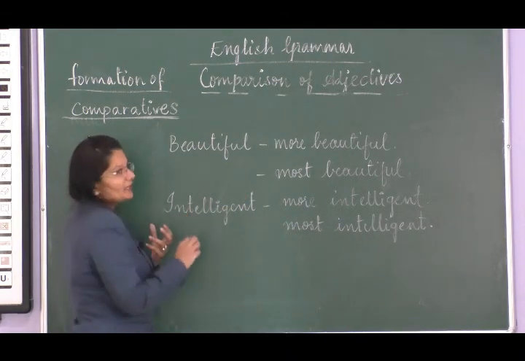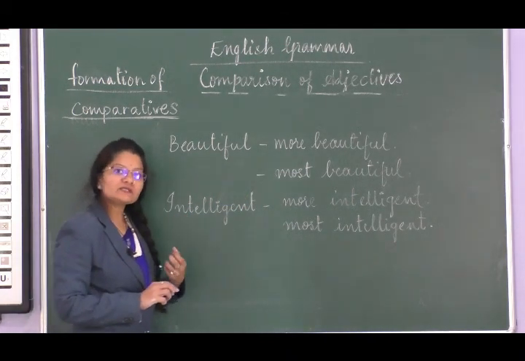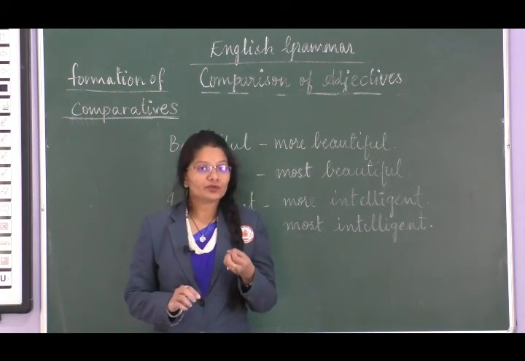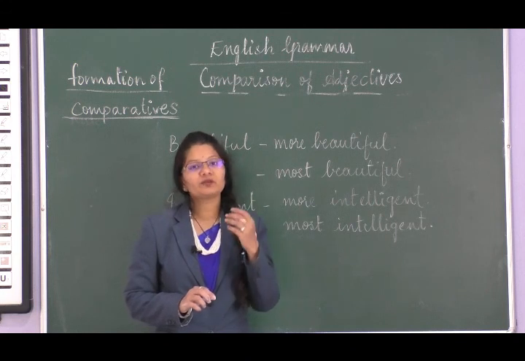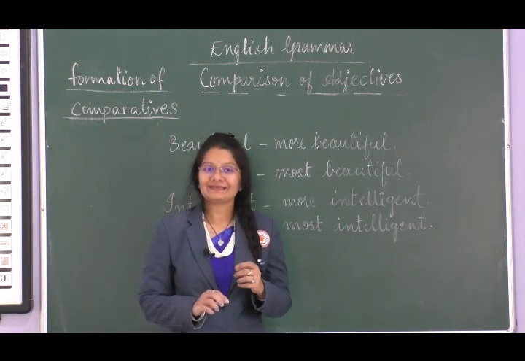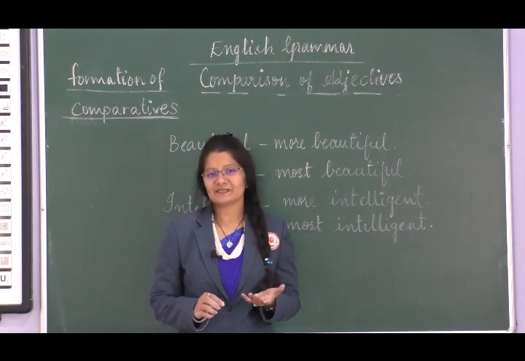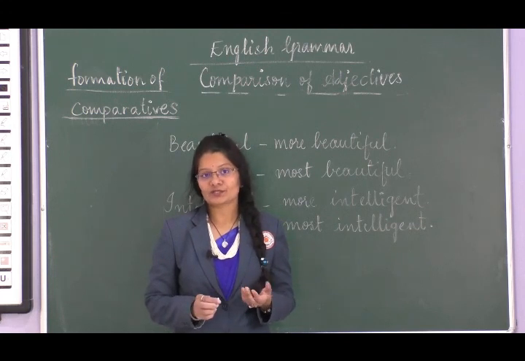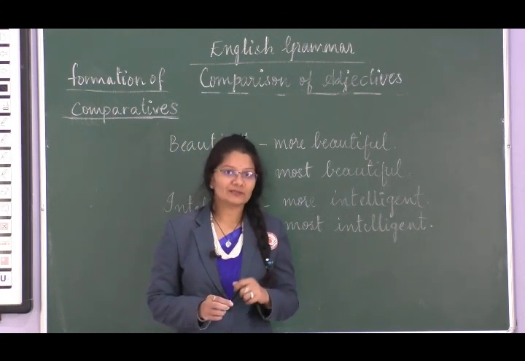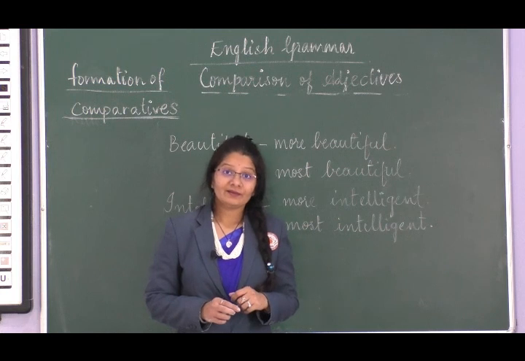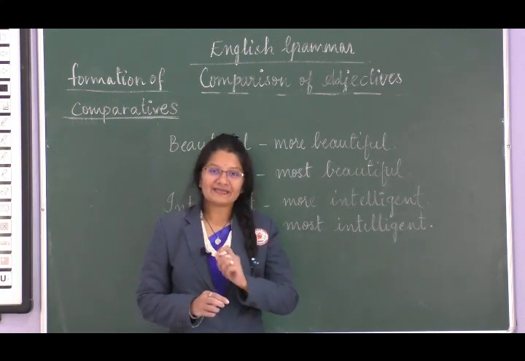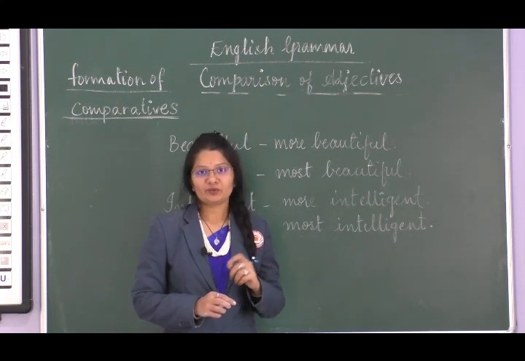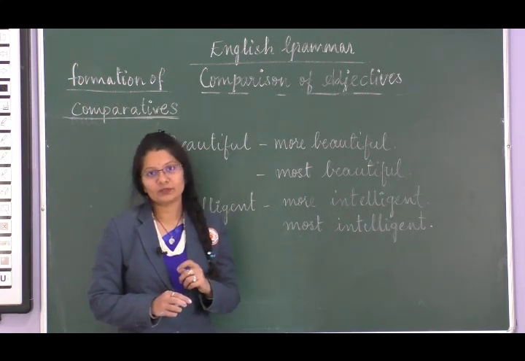Means when you are pronouncing a word, if in one breath we can pronounce the whole word, then that is a monosyllabic word. For example, red, hot, all these are monosyllabic words. Then you have black, that is a bisyllabic word, right? Brave, bisyllabic word.